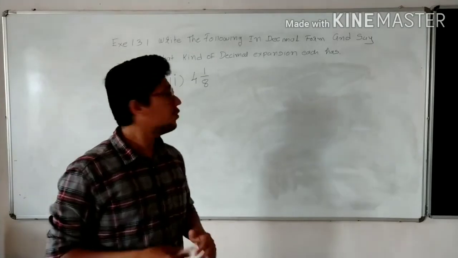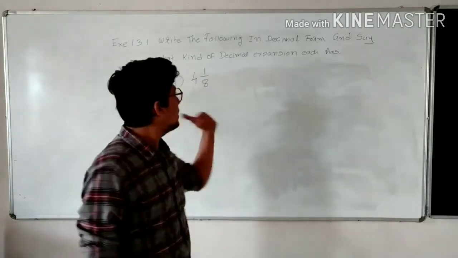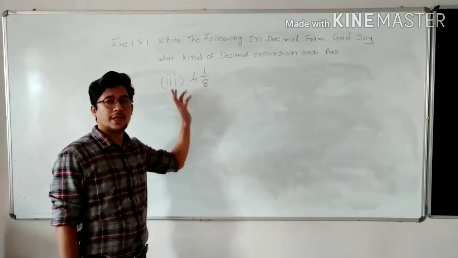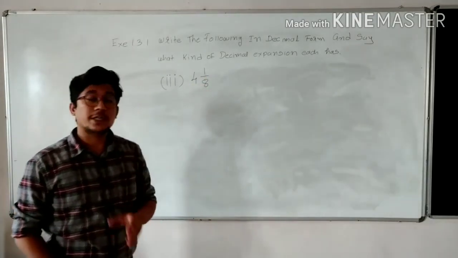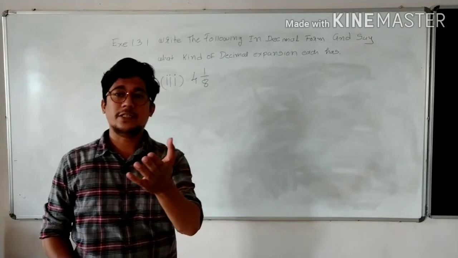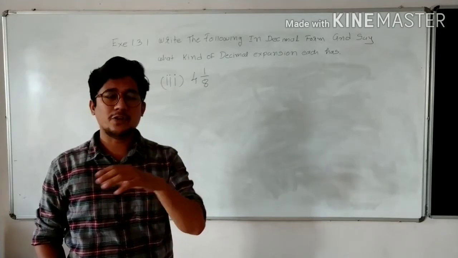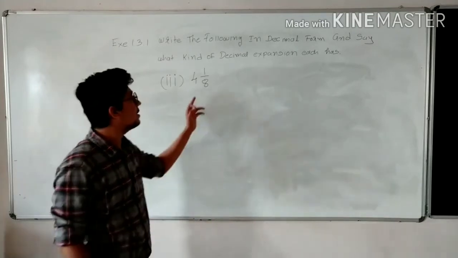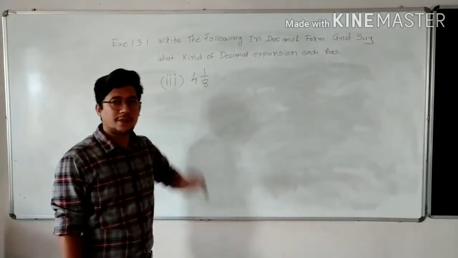So now we will do a third problem, which is 4 and 1 upon 8. As we all know, as you have learnt in the last standard, 8th, in the chapter on fractions, you have learned that this is a mixed fraction.